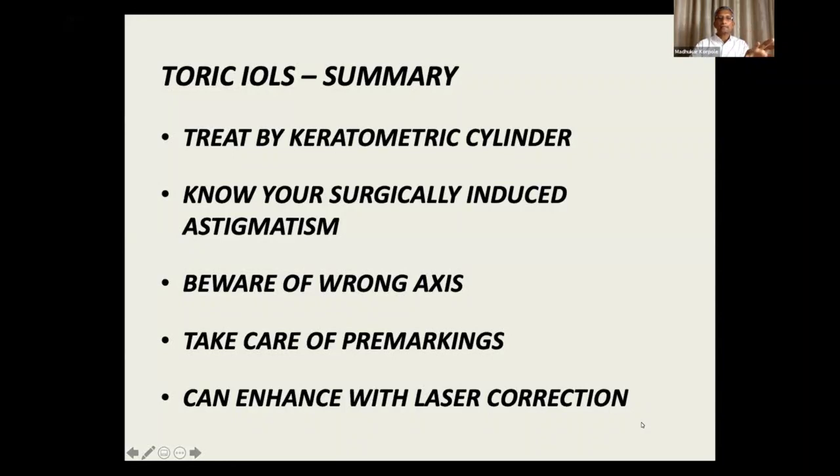So to summarize, treat by the keratometric cylinder. What's in the corneal axis you have to treat. Know your surgically induced astigmatism. Beware of the wrong axis, so proper markings should be there, you should know how they are marked, and take care of pre-markings. In case something goes wrong, you can always enhance with laser correction by doing a surface ablation to correct the patient if he's unhappy.